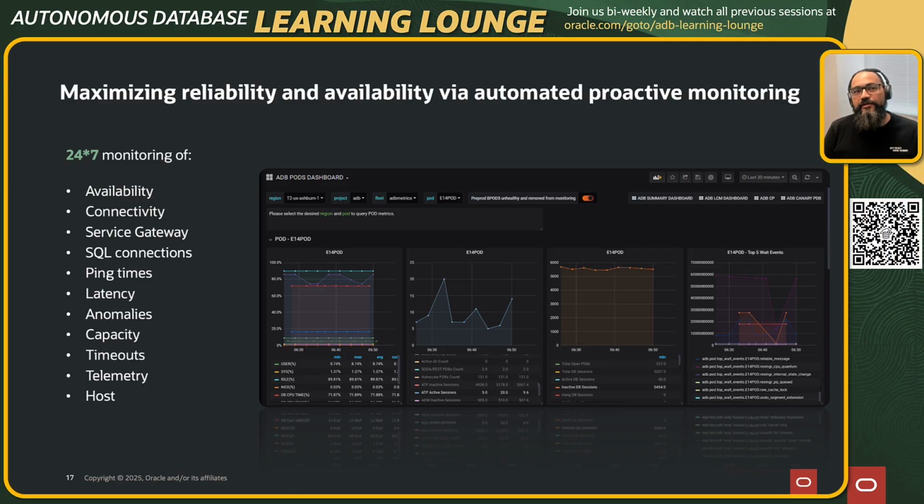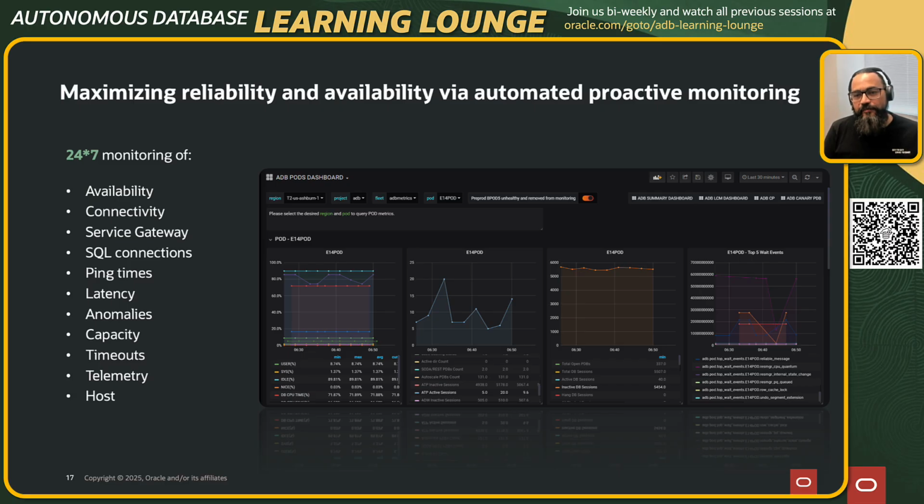These are all P1 alarms for the ops engineer. If there are connectivity issues, then he really needs to jump in to see, hey, is there an issue on our side, or is there just a configuration issue on the customer side? And all of them have a bearing here.